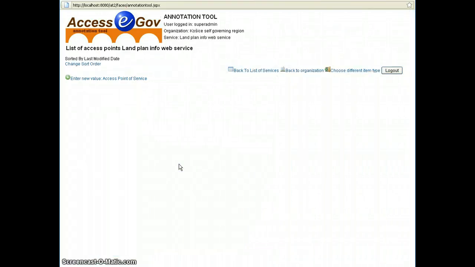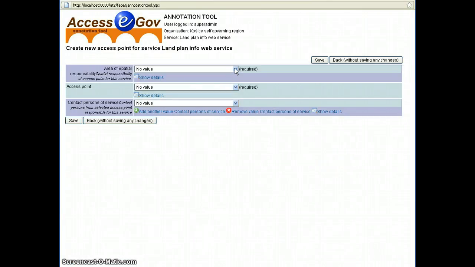When the new service is created, I can assign the access point with the contact information about the provider of the service and specify the area of special responsibility. So I will specify the Košice region and the access point for the organization.